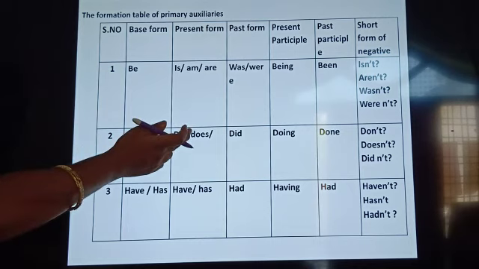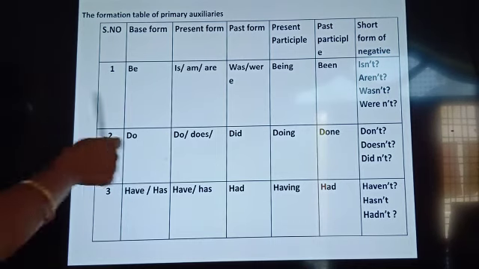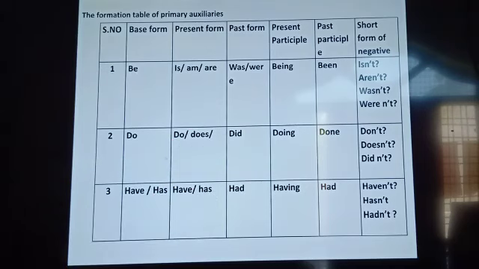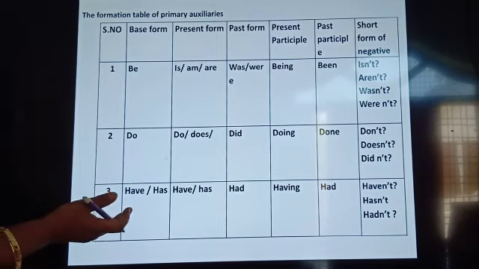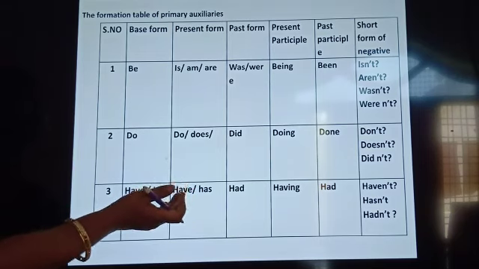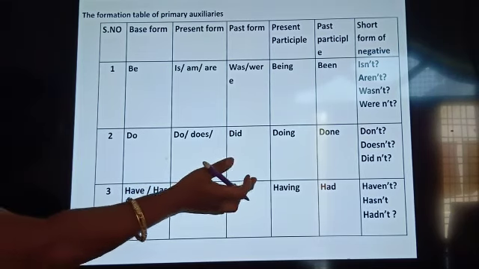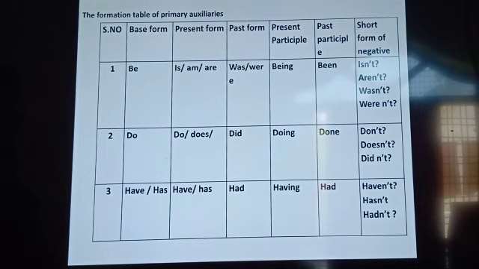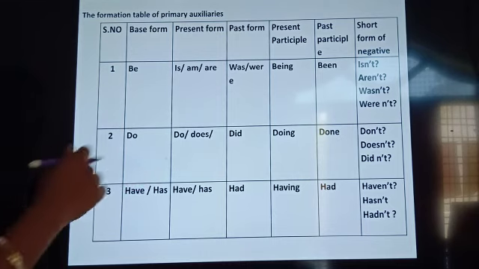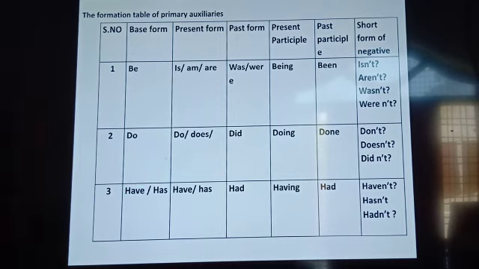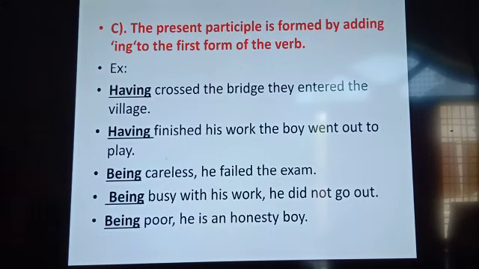And in do forms we use in present do or does, did, doing, as we are having. In the negative form we have do not, does not, did not. So coming to the have forms, in the present we use have, has, and in the past we use had. In the present participle we use having. In the past participle we use had. And short forms of negative we use haven't, hasn't, hadn't. Also very essential. Now how do we use this is also very important.